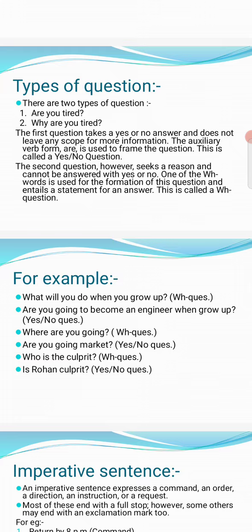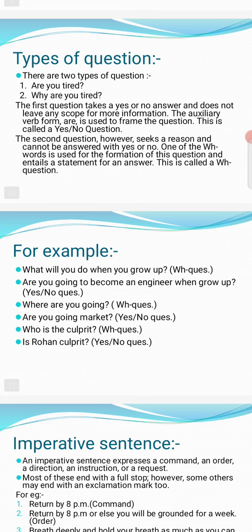The auxiliary verb form "are" is used to frame the question. This is called a yes or no question. The first type of question is called a yes or no question. Now the second type is called a WH question. What, where, when, how, that is called a WH question.